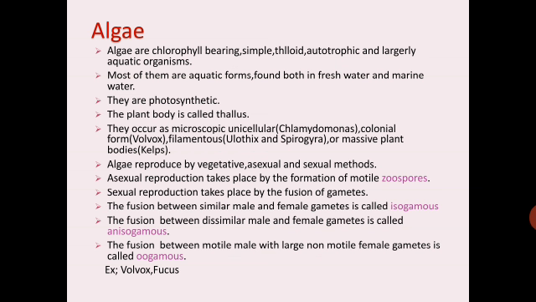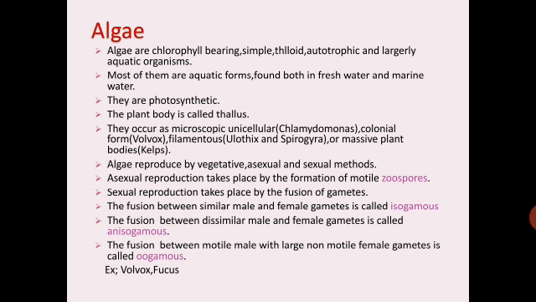They occur as microscopic unicellular. They may be unicellular, for example Chlamydomonas. They may be colonial forms, example Volvox. They may be filamentous like Ulothrix and Spirogyra, or massive plant bodies, kelps. Algae reproduce by vegetative, asexual, and sexual methods. So all three types of modes of reproduction can be seen under algae. So they will reproduce by means of vegetative means or asexual and sexual methods.